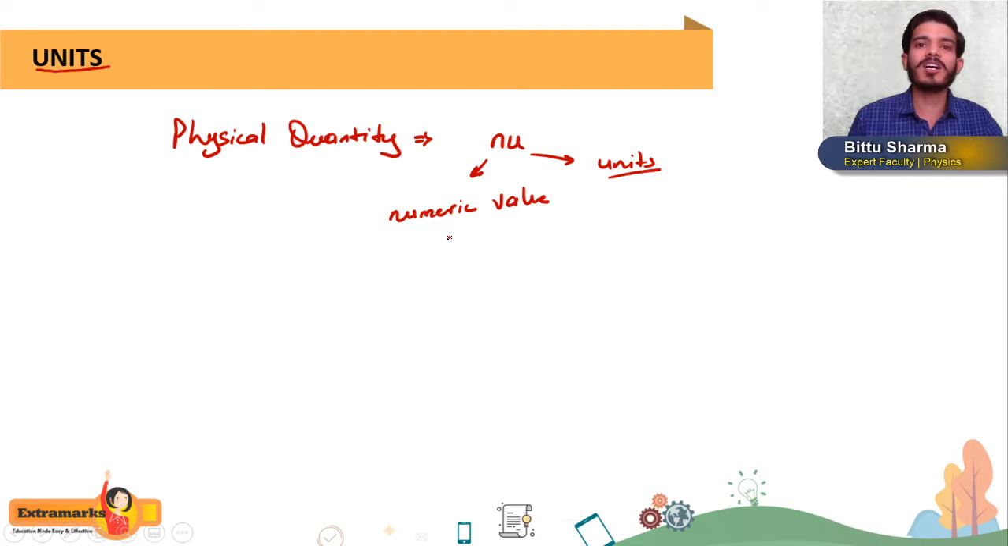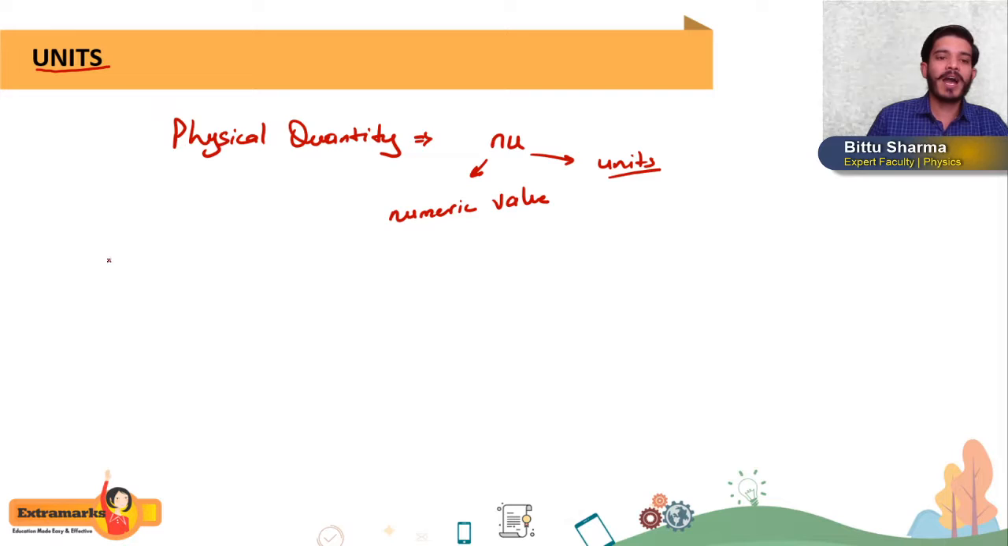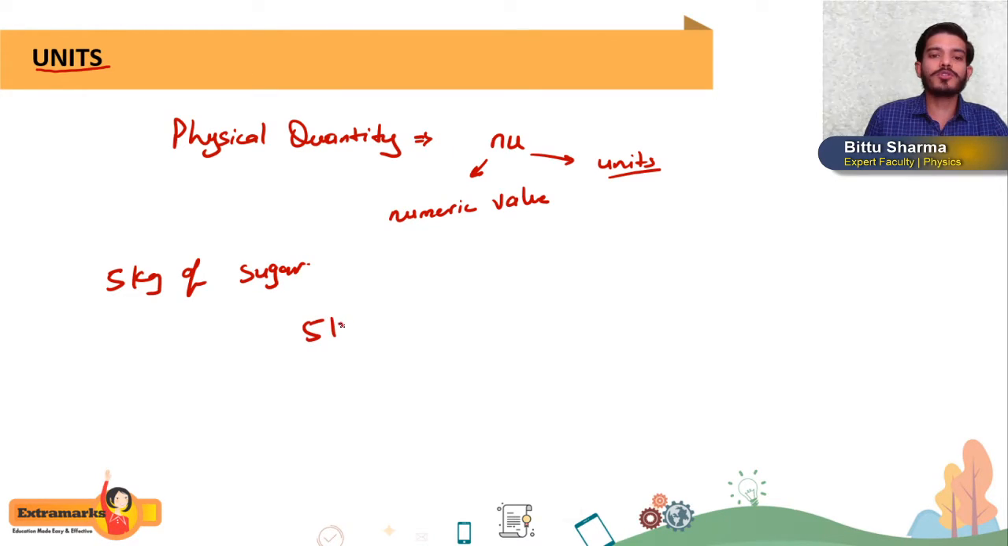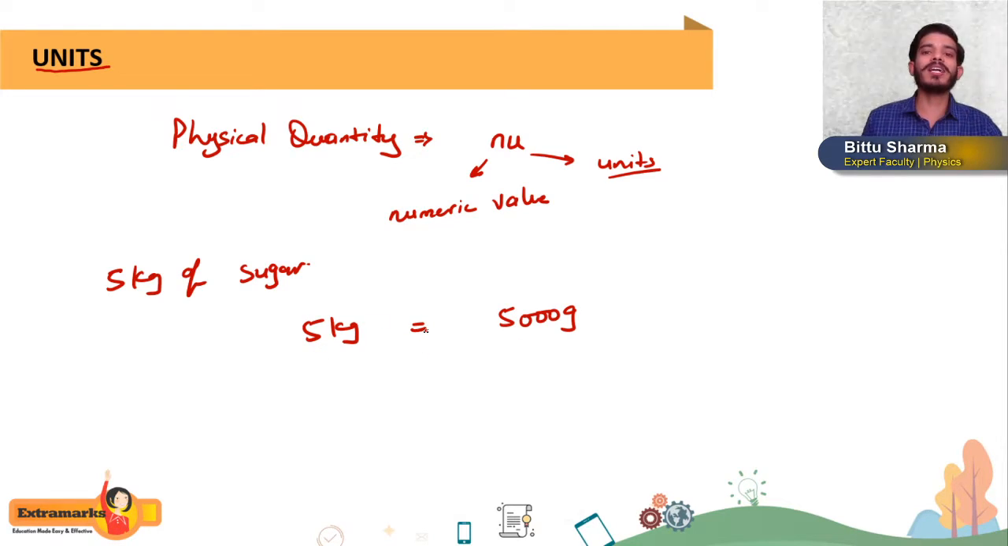Suppose I have 5 kg of sugar. Either I write 5 kg of sugar, or I write 5000 grams of sugar. Both are the same. You can understand that the quantity is not changing, the quantity is the same, whether you say 5 kg or 5000 grams. So this quantity is constant.